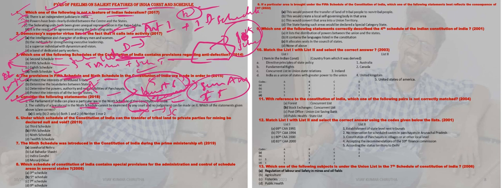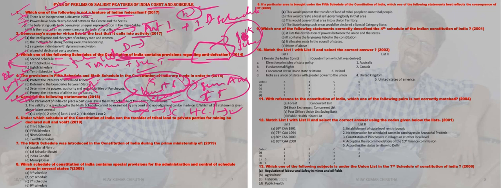The Supreme Court and High Courts can exercise judicial review on any particular act or amendment made by the government of India or state governments. So only the first option is correct.